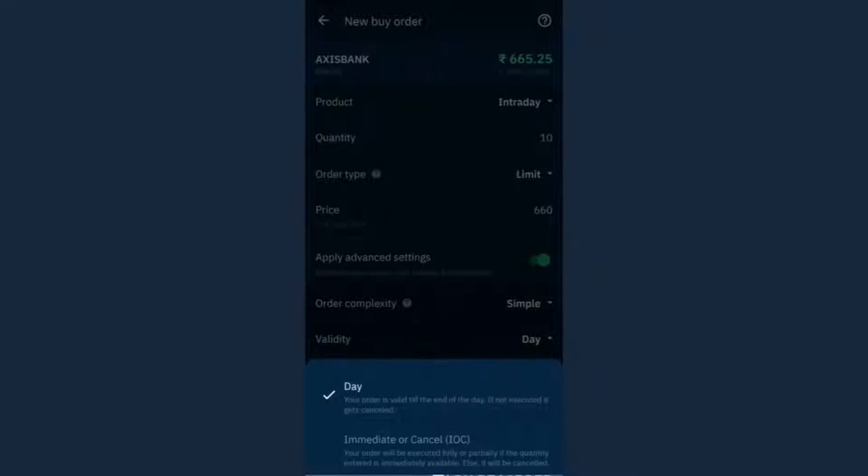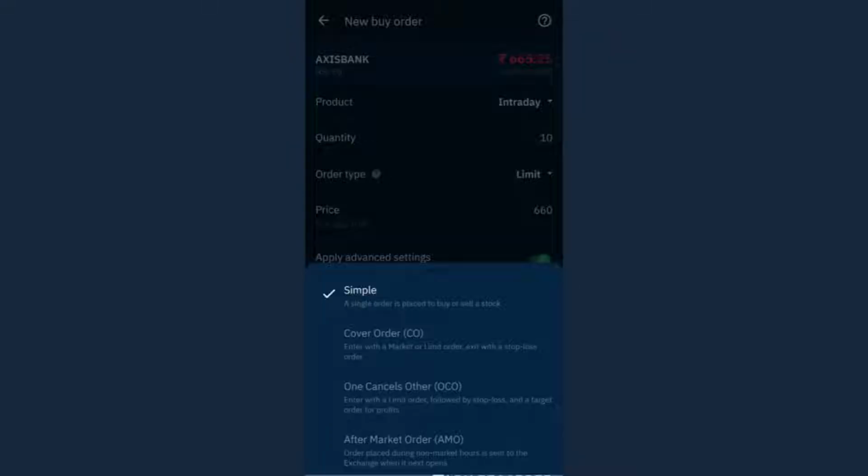That is IOC. So the validity can be day or it can be IOC. If the validity is day, the system will wait till 3:30 p.m., and if the order is not executed, it will be cancelled. If it is IOC, the system will wait for just one instant, or 1 microsecond, whatever you want to call it. If it is not executed immediately, the order will be cancelled. So this was immediate or cancel or day. This is the validity. Now let's go to order complexity.